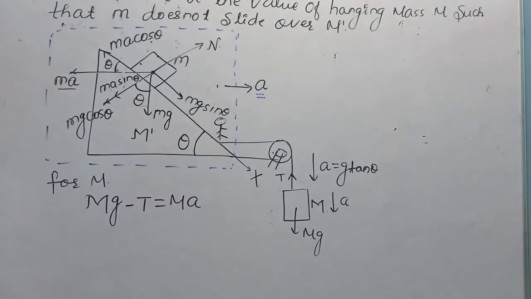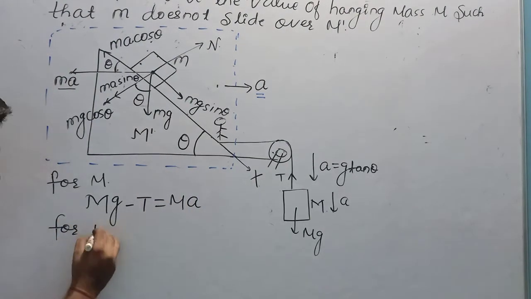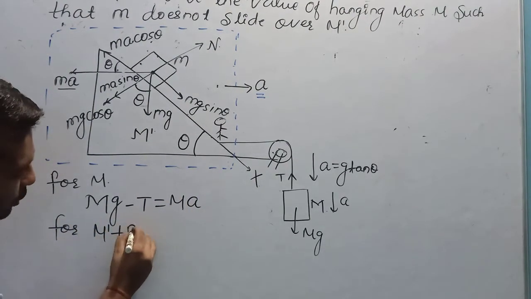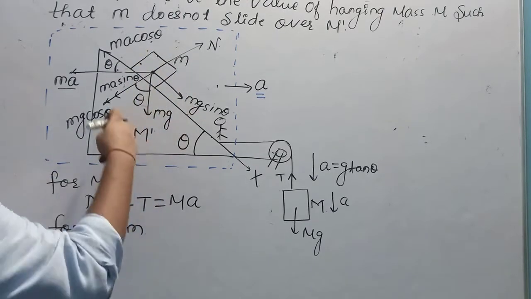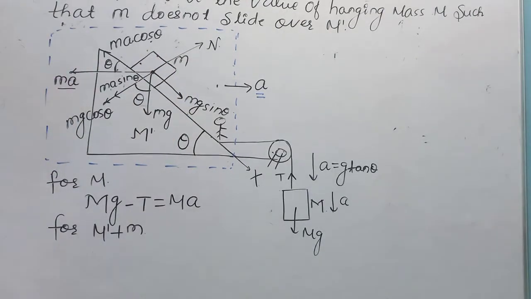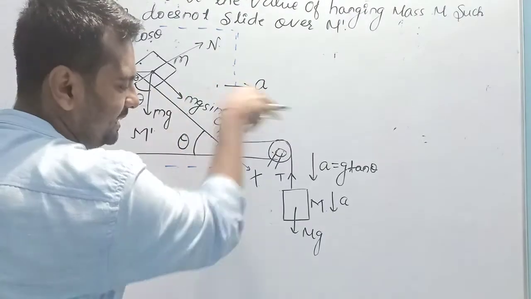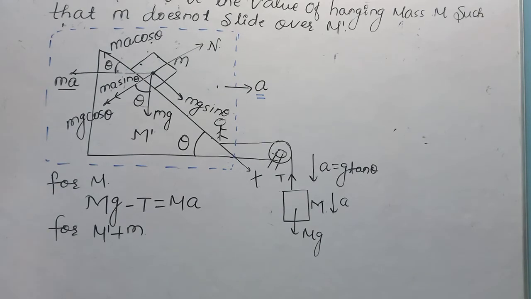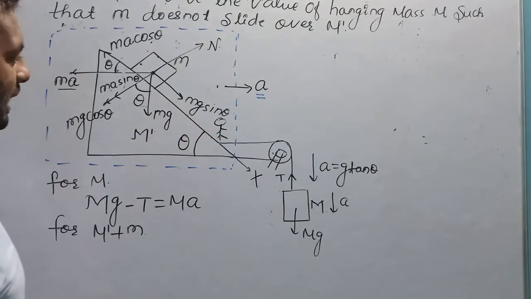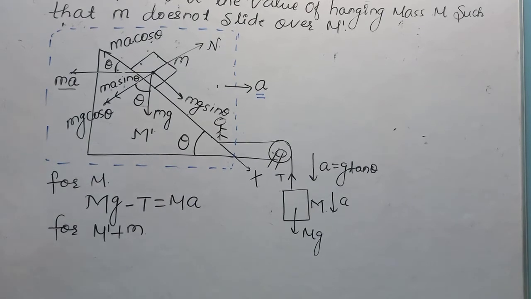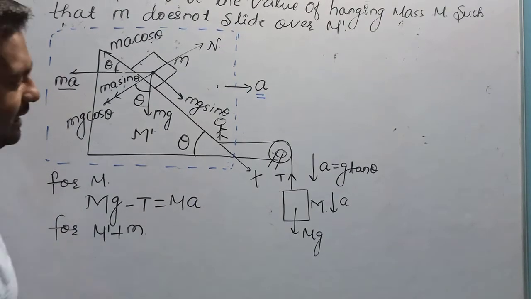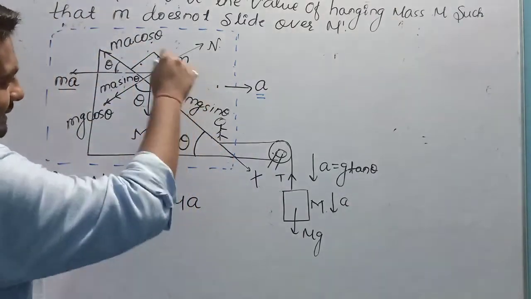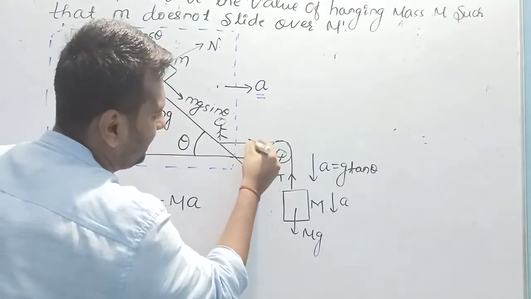Force equation for m dash plus a small m. I am writing the force equation for this whole as a single system. This is accelerating in the positive x direction, and the only force acting on this whole base in the x direction is tension.